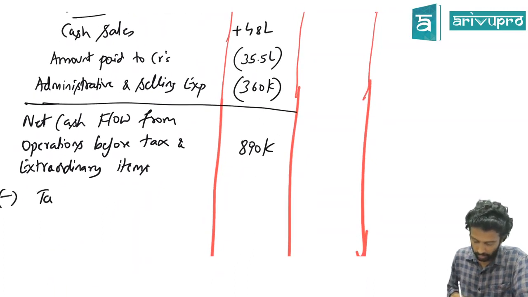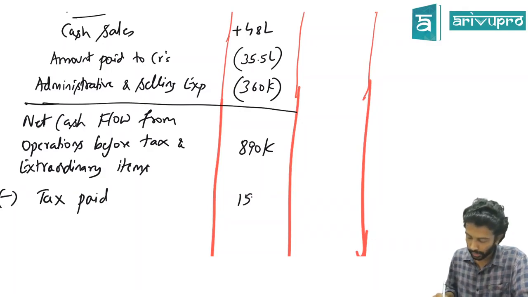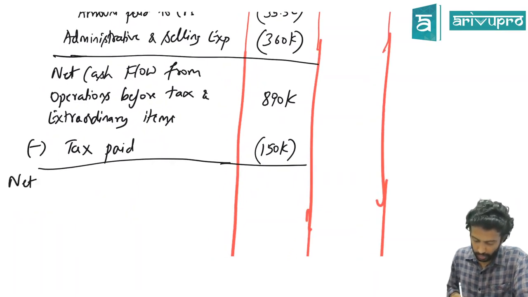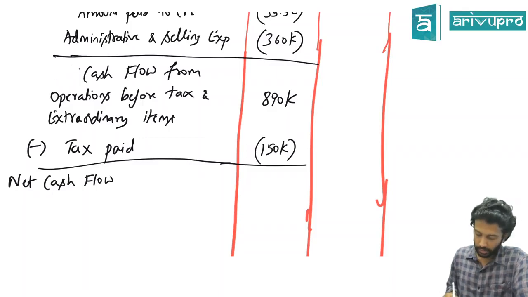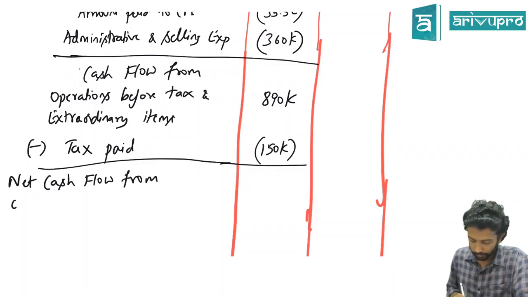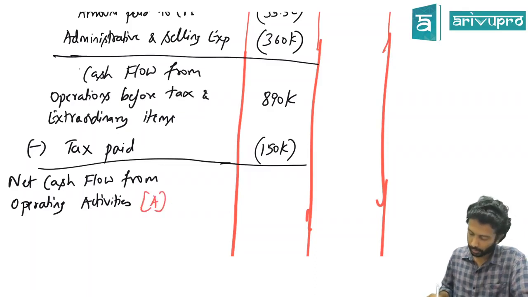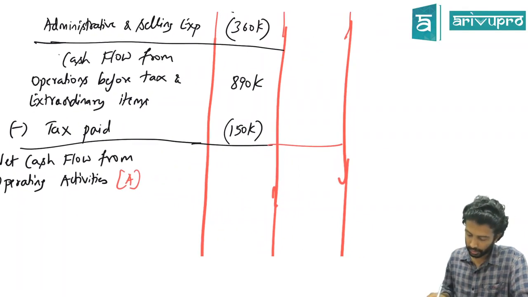We had tax now, right? So tax paid is how much? 1,50,000. That means net cash flow, or one second, you will just write cash flow, not net. Net cash flow from operating activities. We'll denote that as A, and that A happens to be how much? 890 minus 150 is 740. 7,40,000 plus.